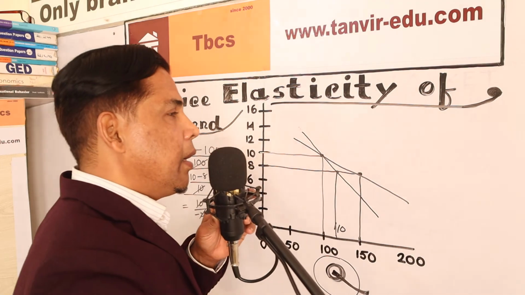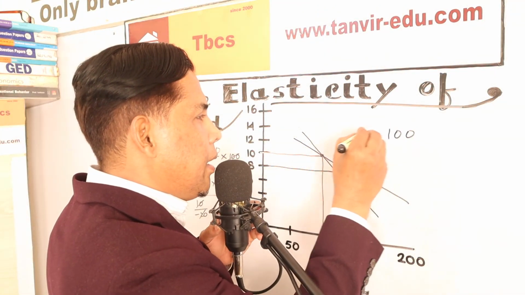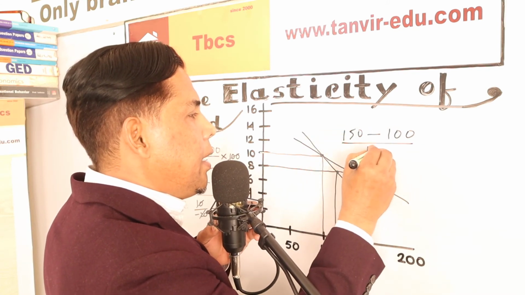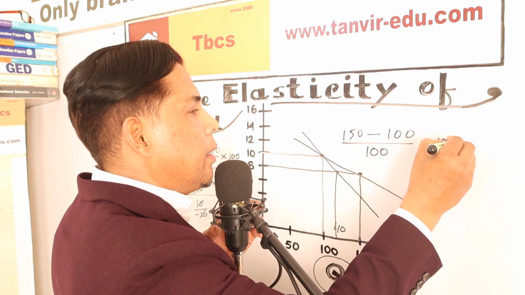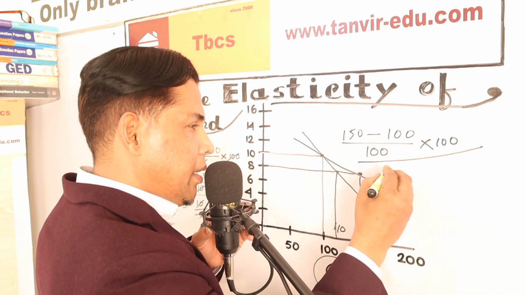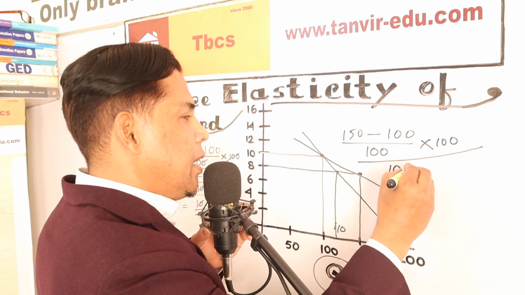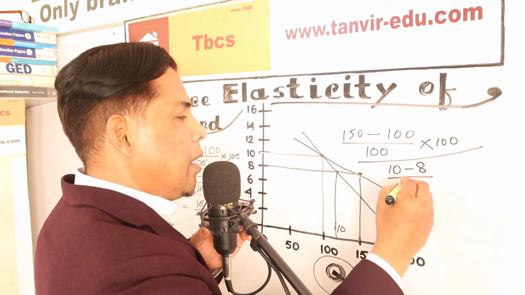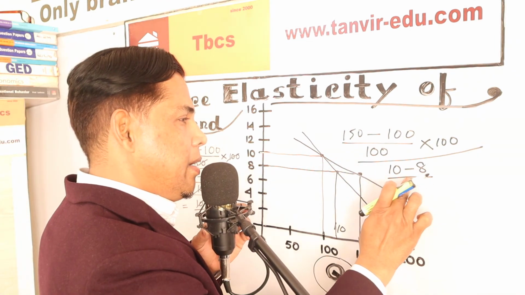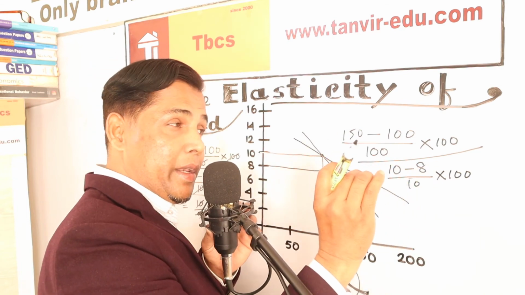Again I am going to the elastic calculation. 100 is the main, the change is 150, downside is the main times 100, I mean thinking in percentage. This is the quantity change. You know the new price is 8 and the old price is 10, downside always the main. Sorry, the main will be 10 again times 100, because this is thinking in percentage.